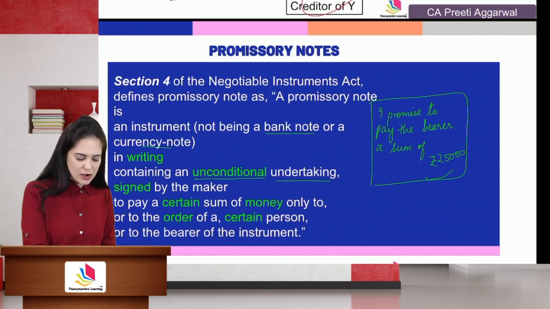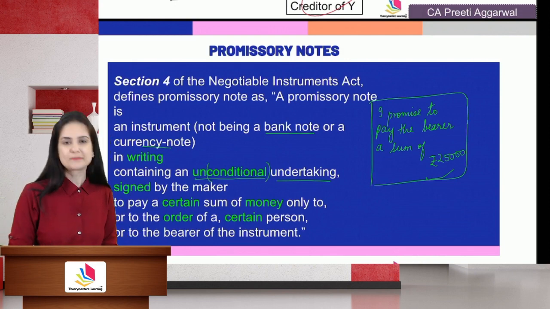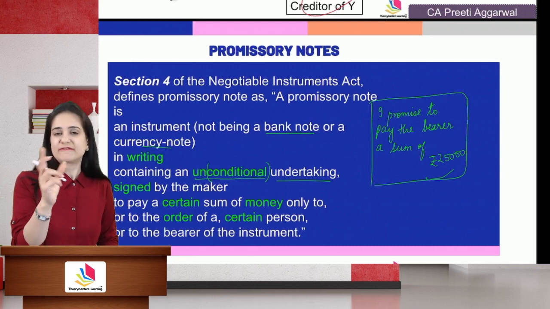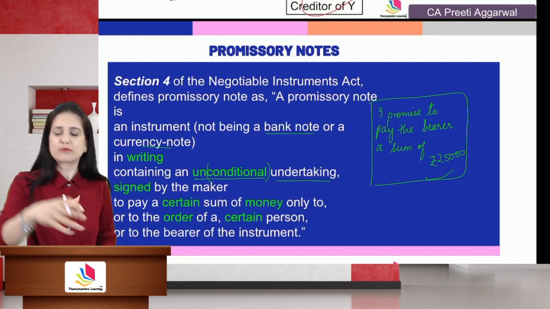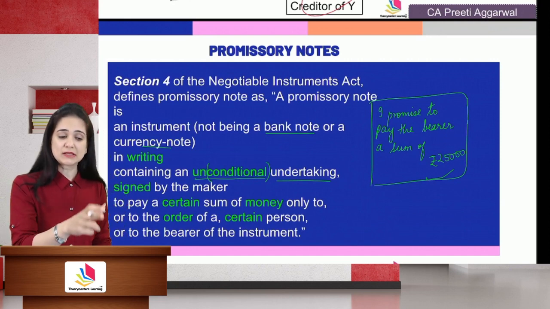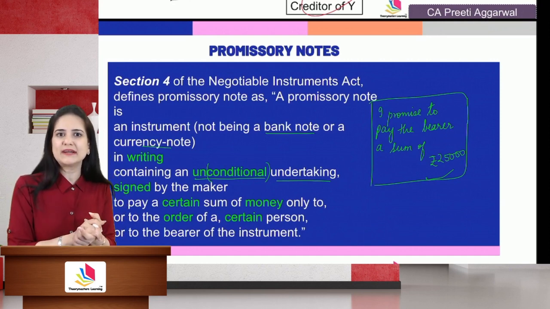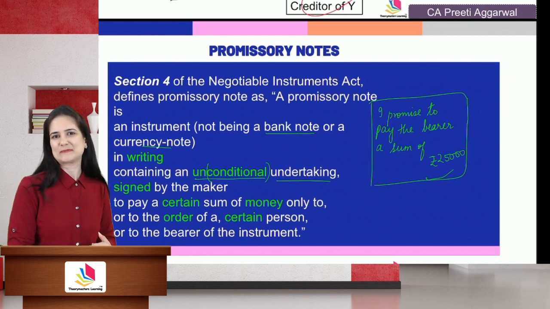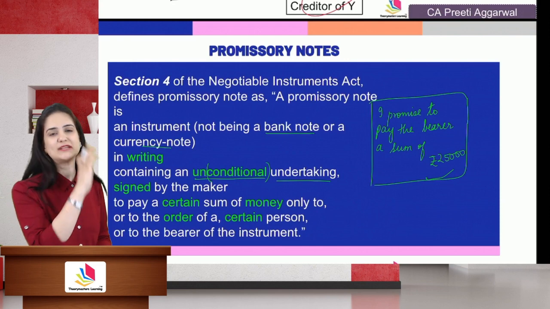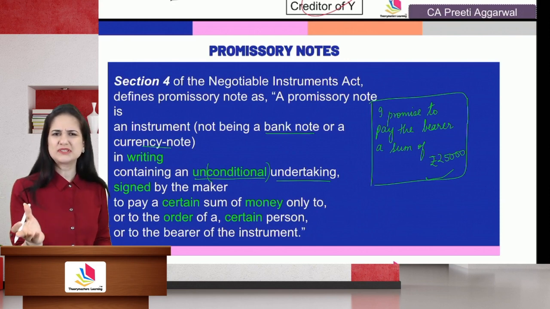Now, how can I impose conditions? What if I write on the promissory note that I promise to pay 5,000 rupees provided I have enough money? I promise to pay 10,000 rupees provided Amit marries Anita. I promise to pay 50,000 rupees if it rains today. These are all conditions.